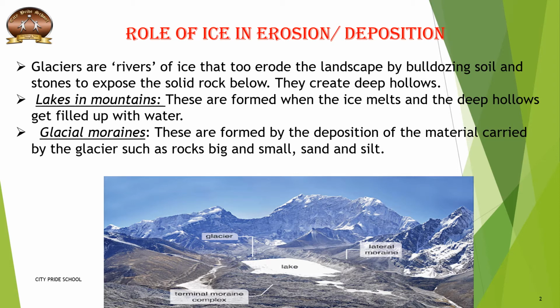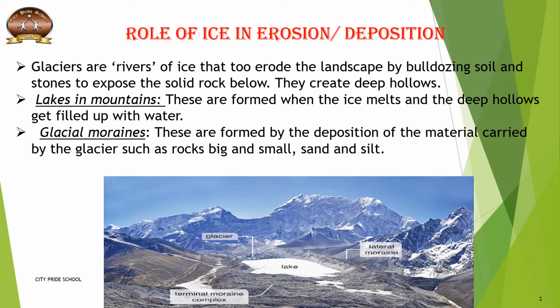So when these glaciers start moving, what happens? They erode the landscape. Wherever they go, they erode. As you have seen a flowing river, when it comes down from a waterfall and goes on the plain, it carries so many things, right? In the same way, the glaciers erode the landscape by bulldozing the soil. If you hold an ice cube from your refrigerator in your hand, it is quite thick and solid, right? That is very small ice, but these glaciers are very big and huge ice blocks. So when they bulldoze, naturally what happens?